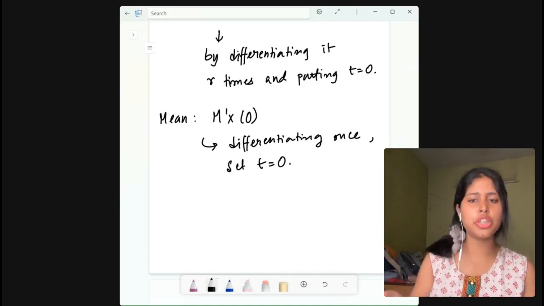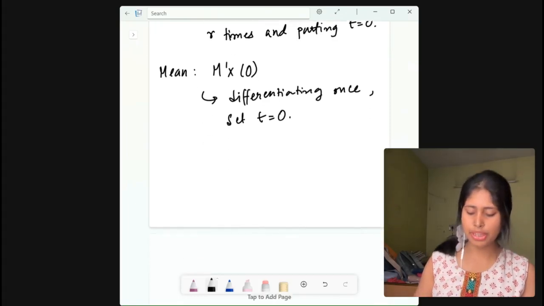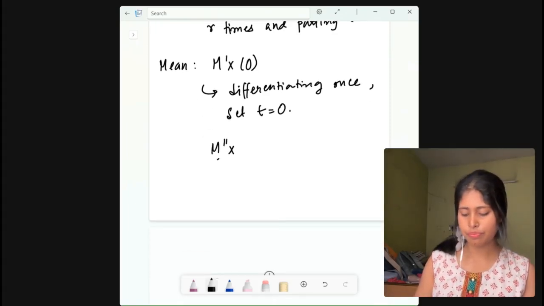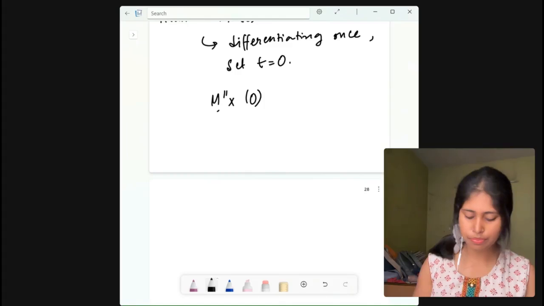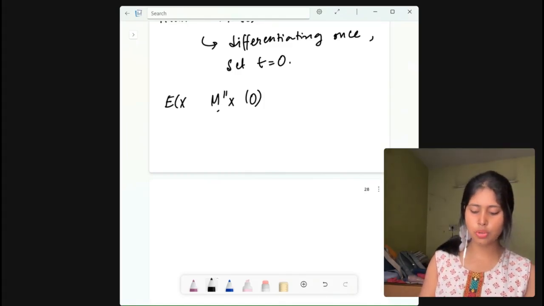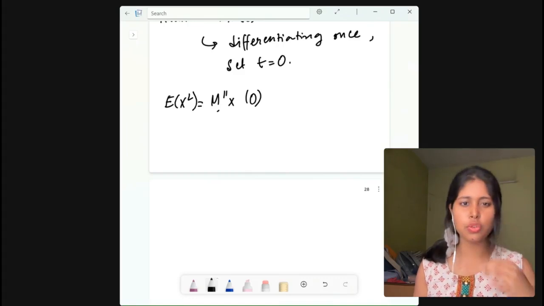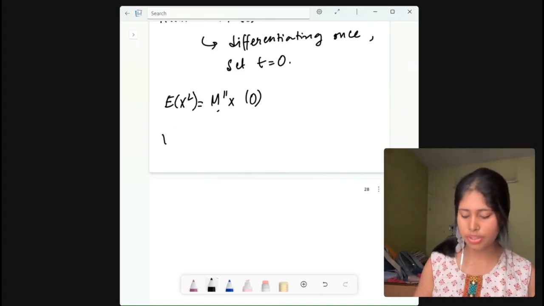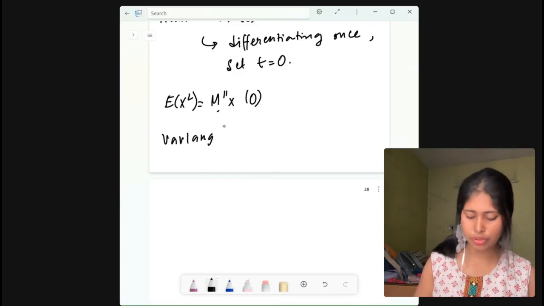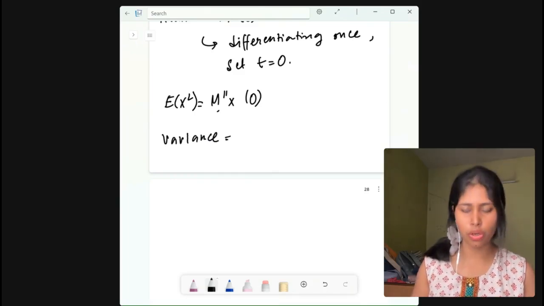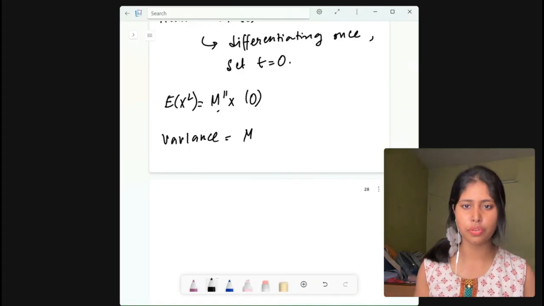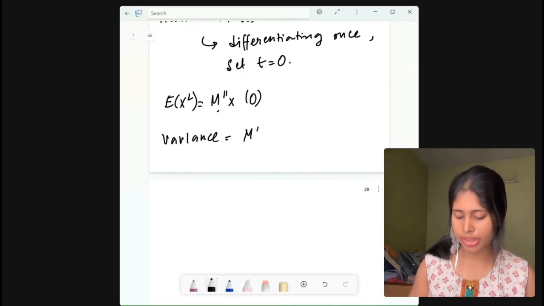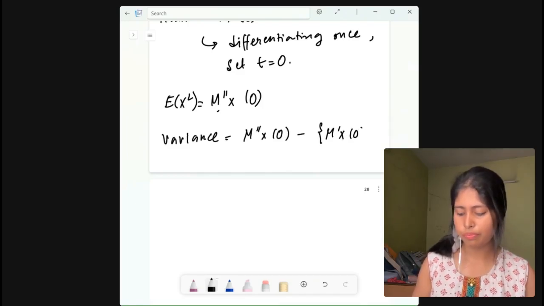And then if we differentiate twice and set t equals to 0, basically I'm talking about M double dash x and putting t equals to 0, then we get the expectation of x square, right? So expectation of x square is used to find the variance. So what is the variance formula? The variance formula is expectation of x square minus expectation of x whole squared. So basically you write M double dash x at 0 minus M dash x at 0 whole square.